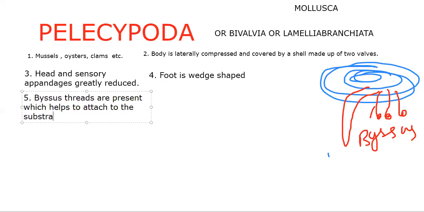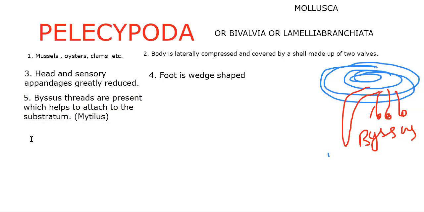Not in all, but most of them. In some, like Mytilus, we will find this particular feature. In the case of Mytilus, we'll find byssus threads which help it attach to the substratum.